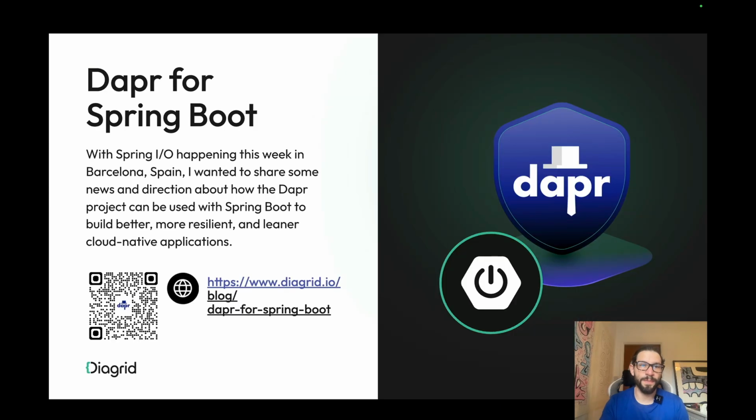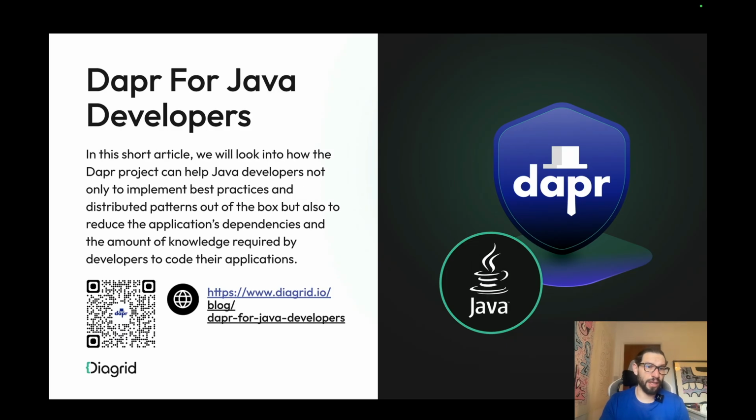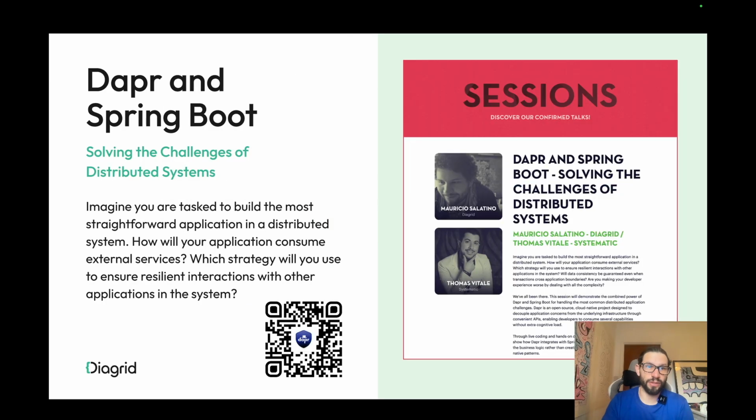We wrote a bunch of blog posts and presentations about Dapr and Spring Boot specifically. We presented at Spring I/O and created a couple of blog posts on our site, so you can check it out with that QR. You will find more for Spring Boot, more for plain Java, but most of this content goes in the same direction. It tries to explain to the Java, Spring Boot and Quarkus communities how Dapr works and the benefits of using something like Dapr in these ecosystems.